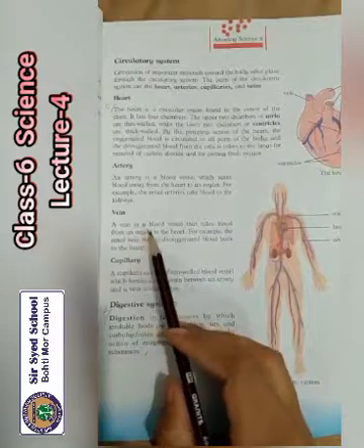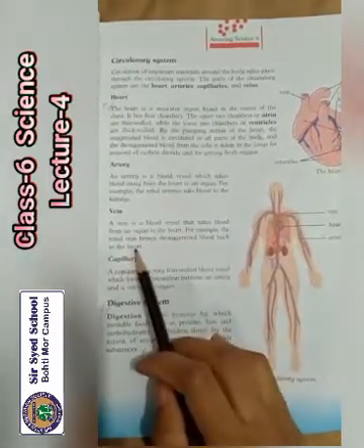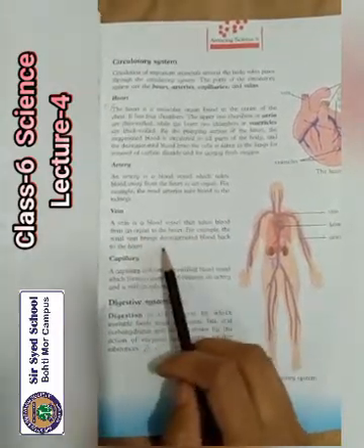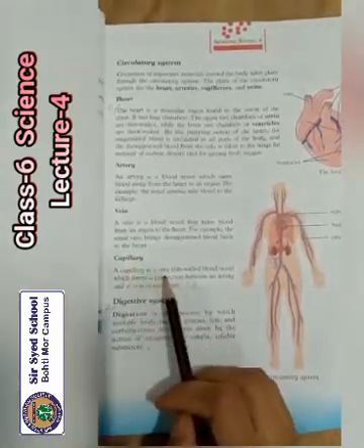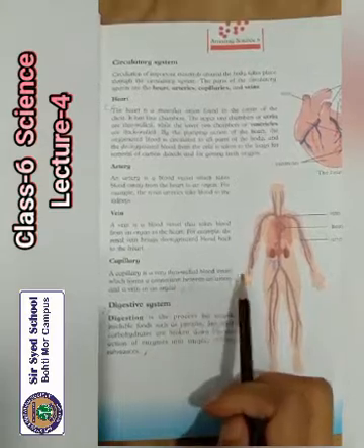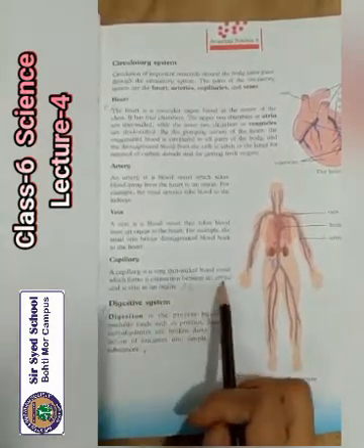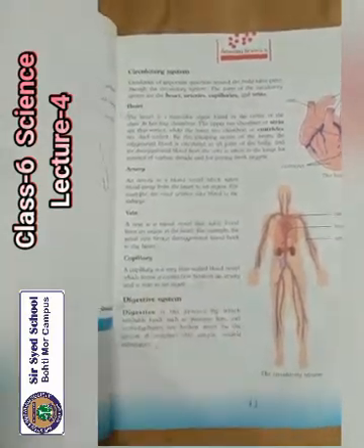Next one is the vein. A vein is a blood vessel that takes blood from an organ to the heart. For example, the renal vein brings deoxygenated blood back to the heart. Capillary. A capillary is a thin walled blood vessel which forms a connection between an artery and a vein in an organ.